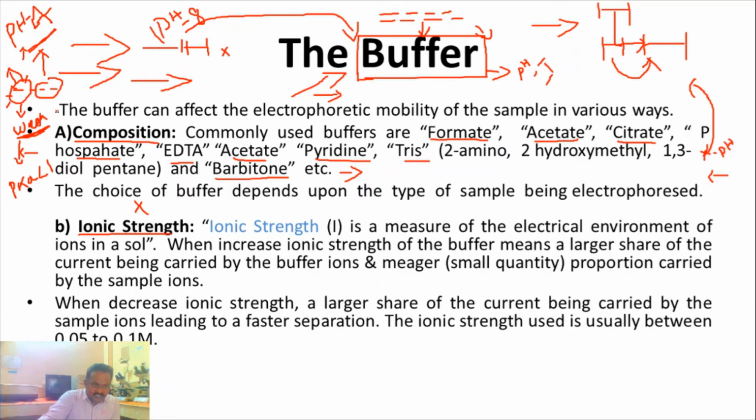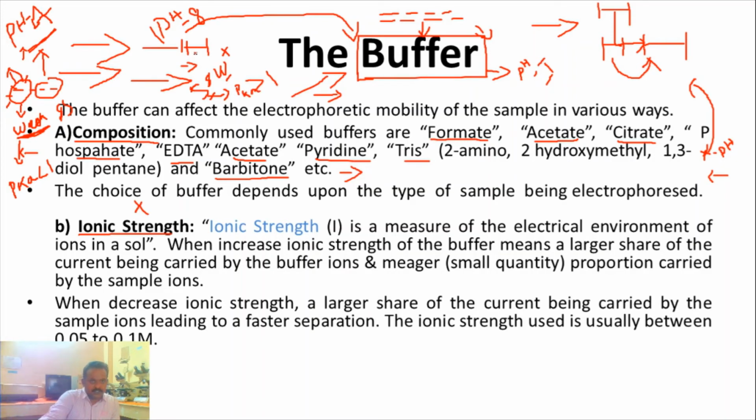But for making the acidic buffer, you choose a weak acid and strong base. Just the opposite, to make the basic buffer, you choose a weak base and strong acid. So for these acids, the pK value is greater than 1.